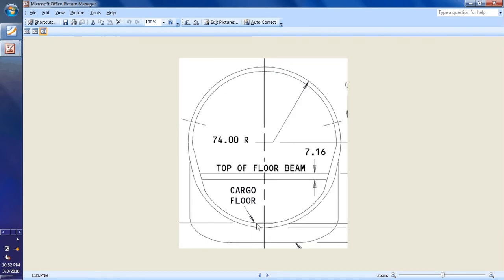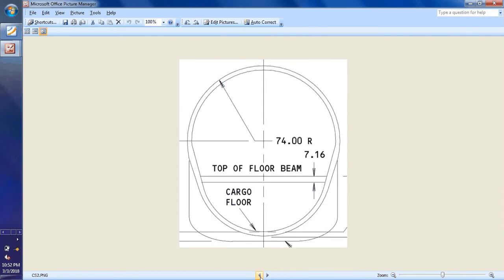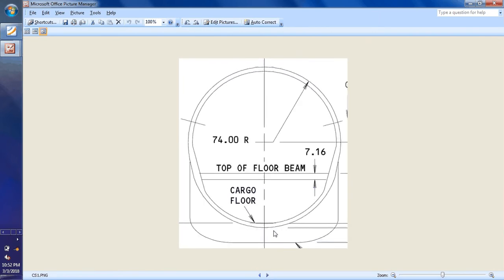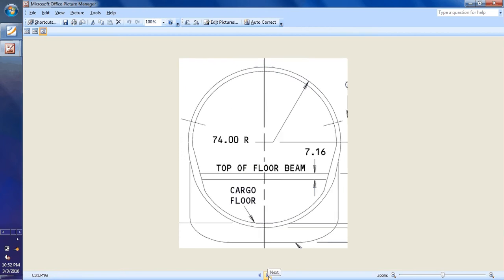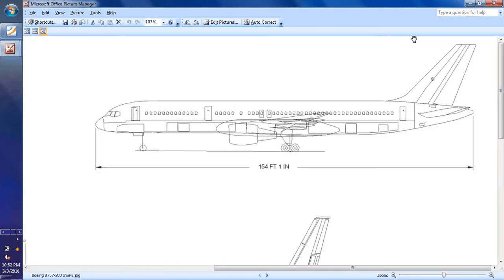You can see the difference. The Boeing 757 has its fuselage, its belly stretched down like this, so it is not a regular tube. Okay, so we are going to design